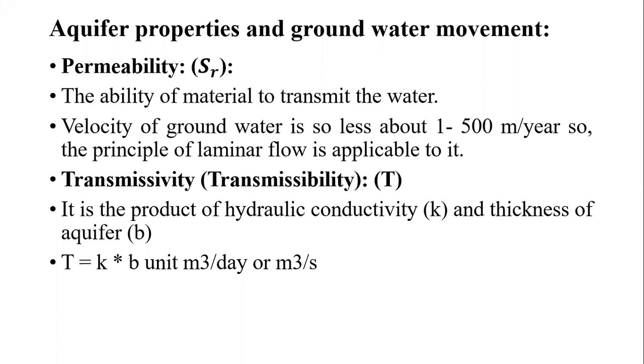Sometimes, if you are considering the cross section, the vertical height is considered as the thickness of the aquifer, because length is horizontal and width is also along the horizontal direction. But in 3D, in the x direction this will be the length, then perpendicular to it is the width, and the height or thickness is considered as the vertical one, sometimes denoted as height h also. So the transmissivity is nothing but the product of hydraulic conductivity and B, that is, the thickness of the aquifer, we can say.